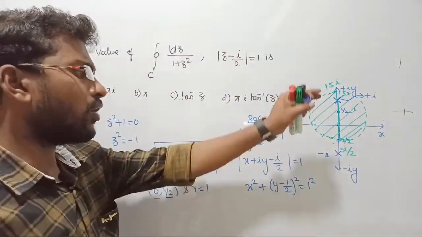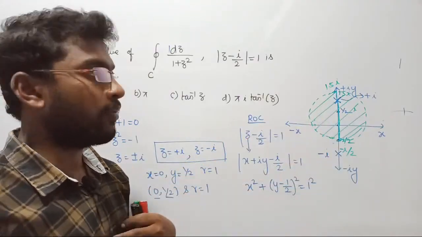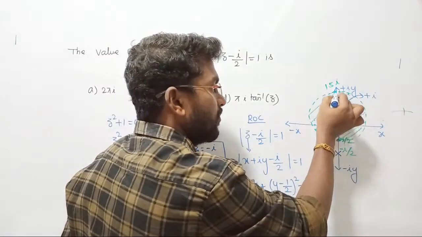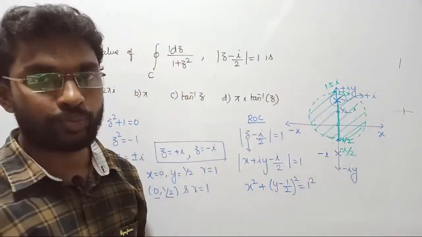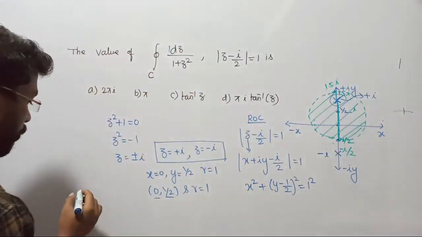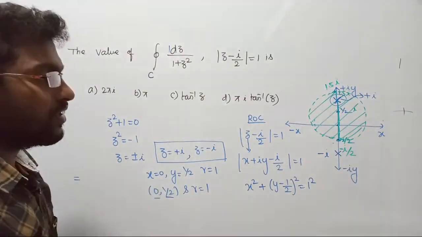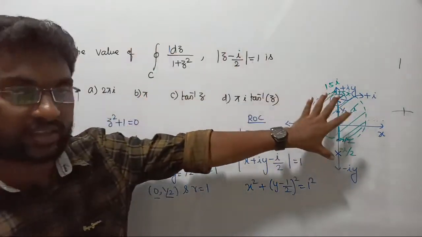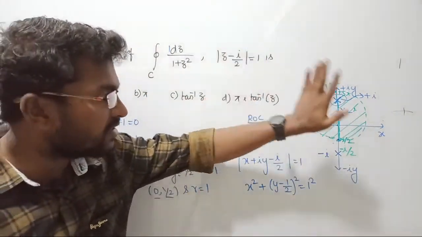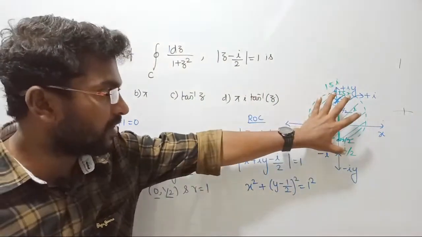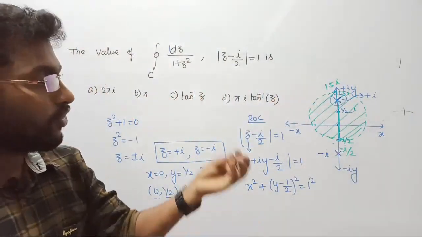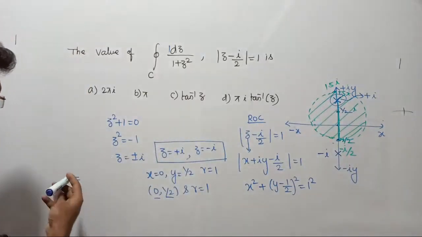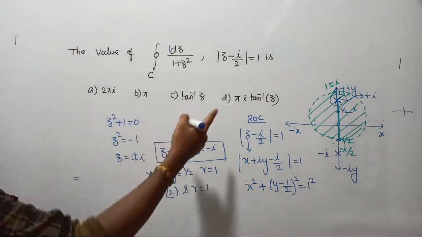If a pole is outside, we have no problem with it, but poles are strictly not allowed inside the region of convergence. So your target is to remove this pole. What I have told you: your first step is to draw the region of convergence. Second step, locate the poles inside the region of convergence. If there are no poles in the region of convergence, then your answer will be 0. If you find any pole inside the region of convergence, then what will be the answer? You have to remove that pole.